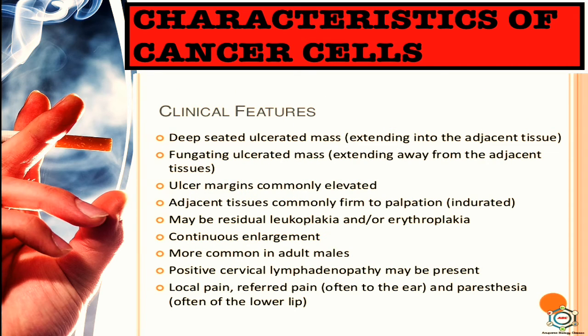So, deep-seated ulcerated mass, fungative ulcerated mass, ulcer margins commonly elevated, adjacent tissues commonly fixed to palpation, may be residual leukoplakia and erythroplakia, continuous enlargement, more common in adult males, positive cervical lymphadenopathy may be present, local pain, referred pain, and paresthesia are the clinical features of the cancerous cells.